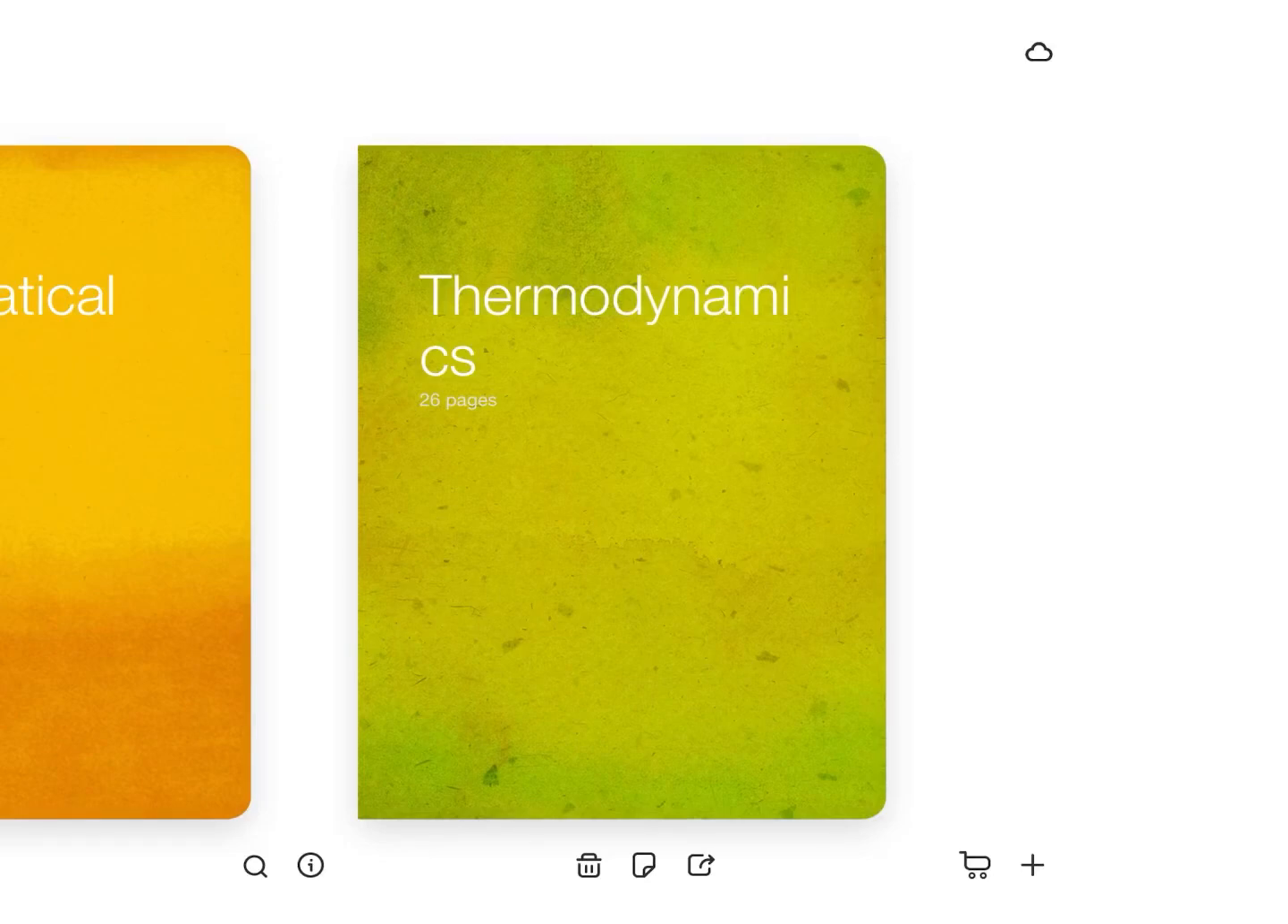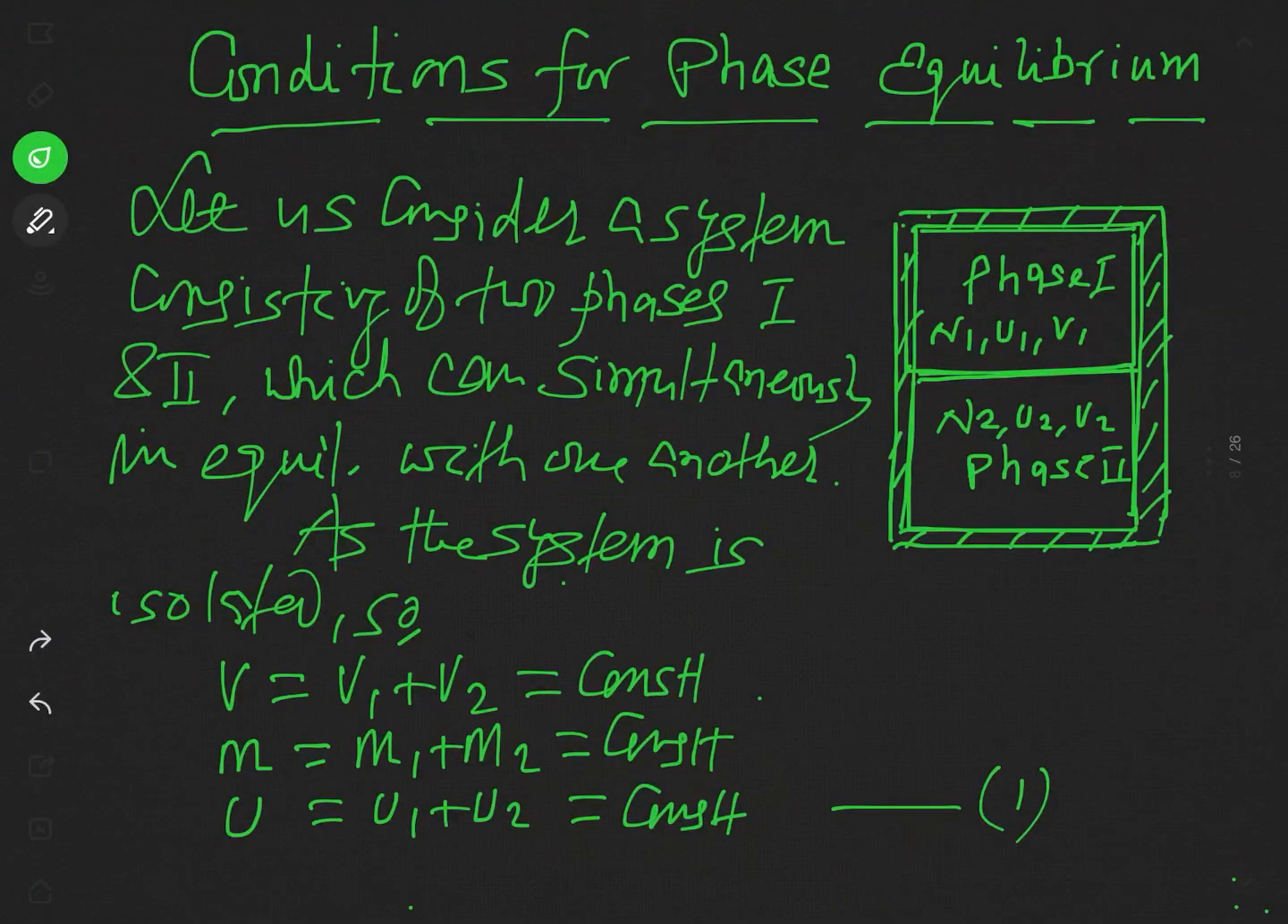After a brief idea of phase transition in the first lecture, we are now going to discuss the conditions for phase equilibrium. Let us consider a system consisting of two phases, say phase 1 and phase 2, and these two phases are in equilibrium with one another.